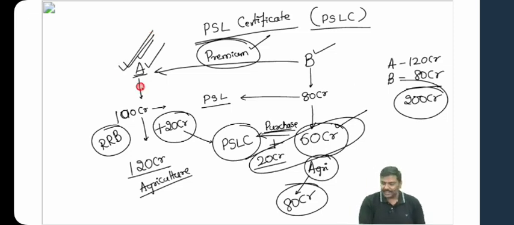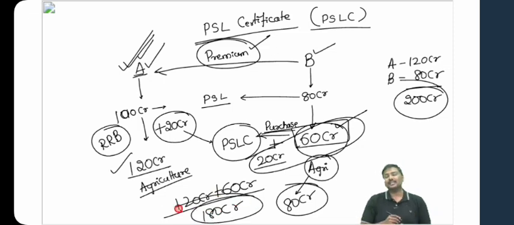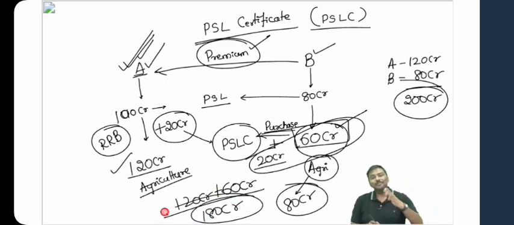Bank A has given 120 crore and Bank B has given 60 crore rupees. So how much is the actual loan going to the agriculture sector? 180 crore. Can I say this is a problem? Why is it a problem? I want the banks to provide more and more loans to the priority sectors. But what are banks doing?